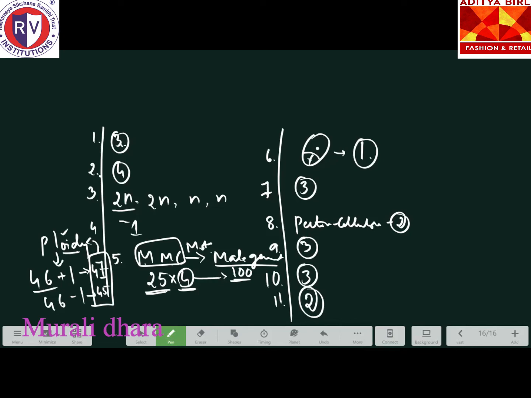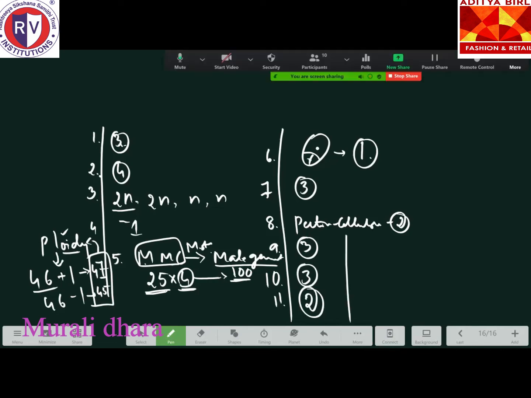Next one is the 12th question: the number of germ pores in dicot and monocot pollen grains are respectively. Remember the points. The answer is the second option.